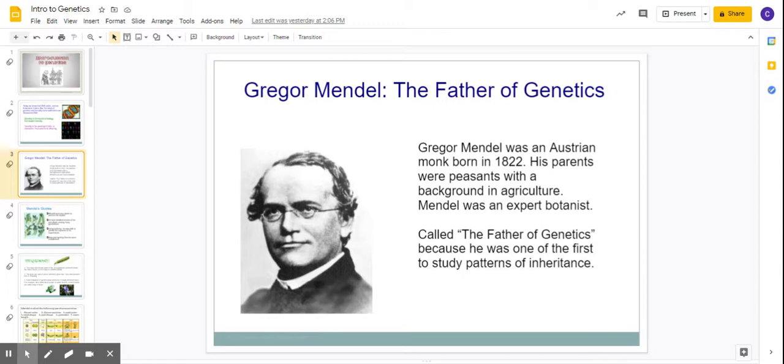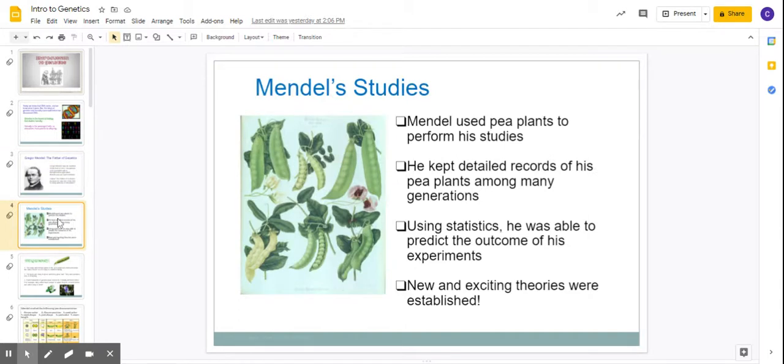Well, anyway, his parents had an agricultural background, and he was very interested in plants. A botanist is someone who studies plants, so we could even say that he was a botanist. He's called the father of genetics because he spent so much time working with plants, and he discovered the patterns of inheritance that we know today. Specifically, he worked with the organism here in the picture. This is a pea plant. He grew peas in the monastery gardens. I suppose they probably ate them.